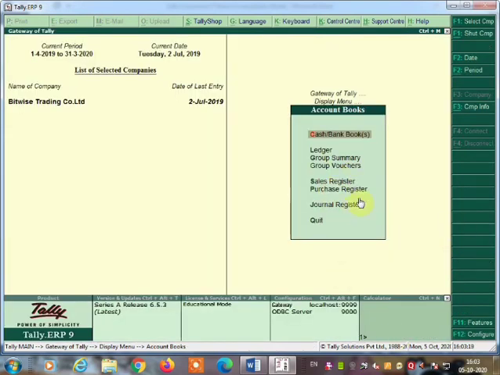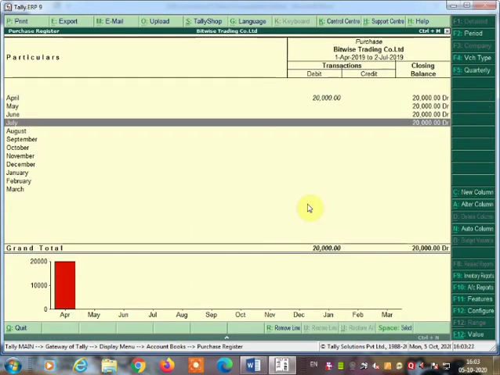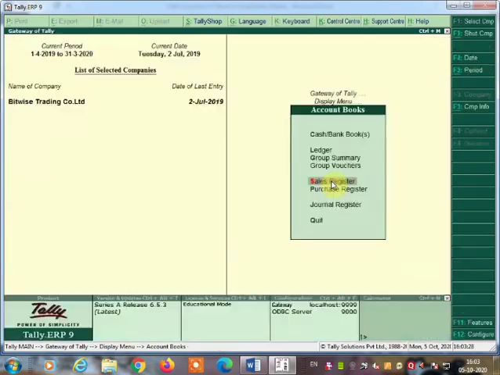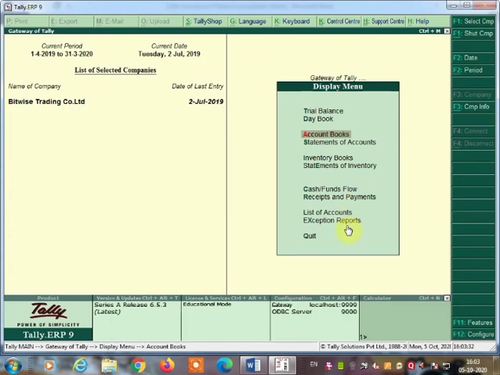Sales register and purchase register you can also see. Go to the purchase register. Now what you purchased you will get, see the purchase register. Okay, and sales register, is anything there? Nothing is there now. So these are the reports; in account books you will get these. Now the list of accounts you created, that also you will get, and receipts and payments, also cash flow and fund flow. So these are the different ones.